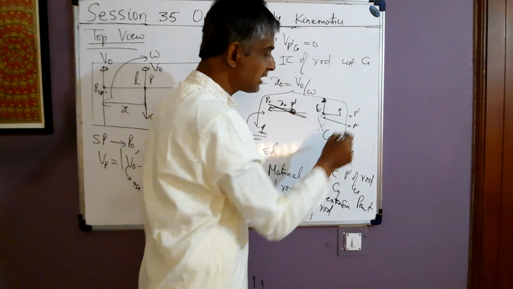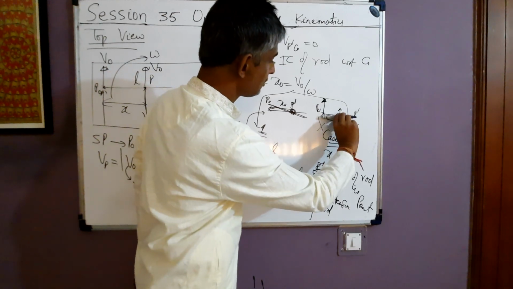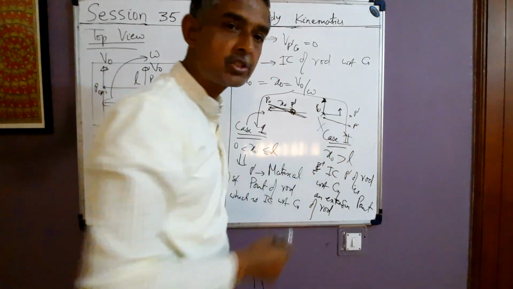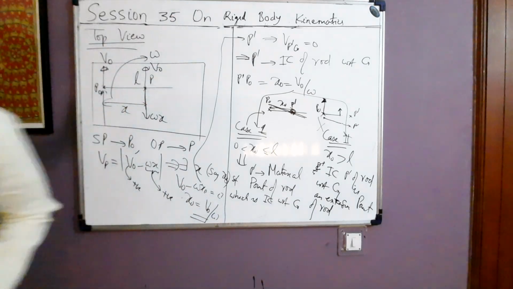This also is moving something like this. So after a short time, the rod is initially here. Just after hitting, the rod becomes something like this. It is turning about P dash. So I hope it is clear.